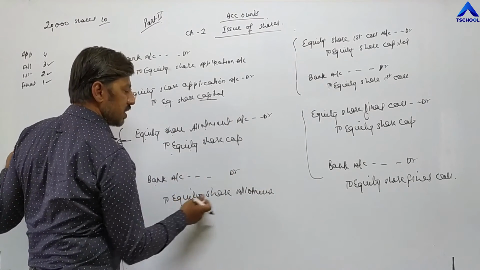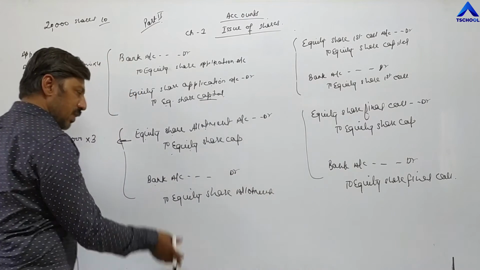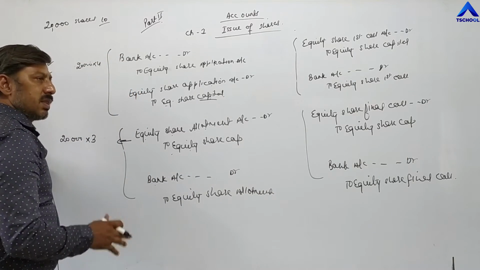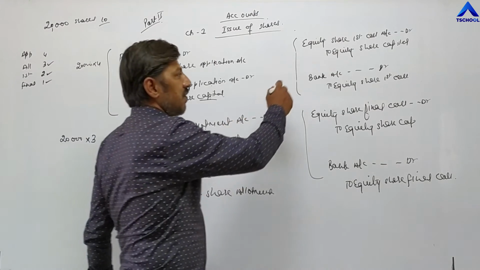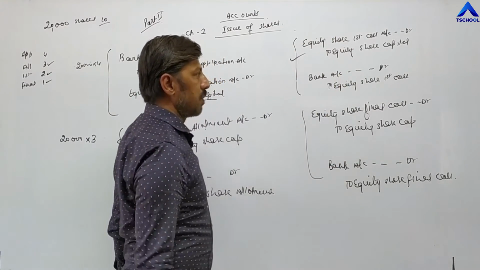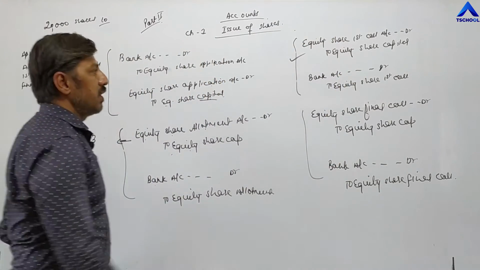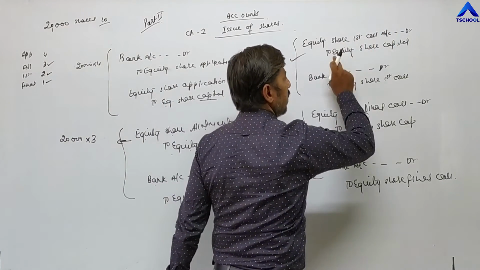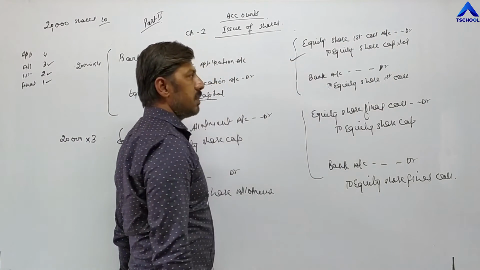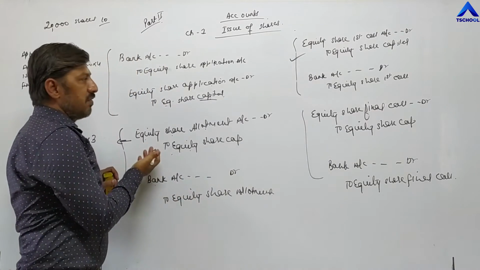Bank account debit to equity share allotment 60,000. Once allotment money is received, then again they will pass an advance entry for further call, further installment. And the further installment is the first call. So equity share first call account debit to equity share capital.